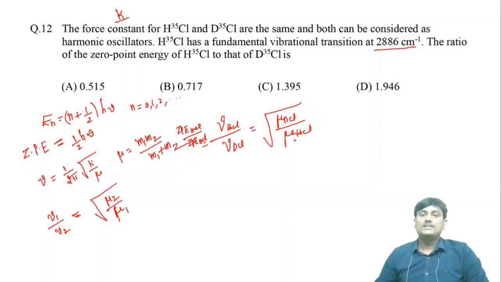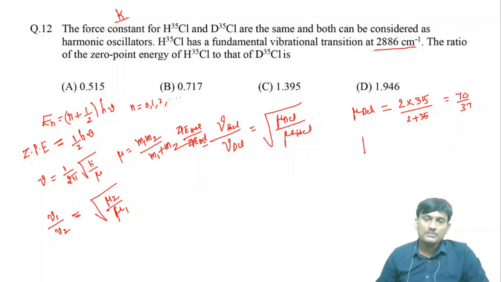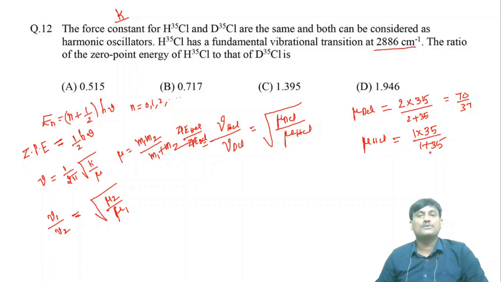Then what are mu DCl and mu HCl? For mu DCl, m1, m2: the mass of deuterium is 2, and chlorine is 35, so 2 into 35 by 2 plus 35, which is 70 by 37. And mu HCl: 1 into 35 by 1 plus 35. This is the mass of hydrogen, this is the mass of chlorine.